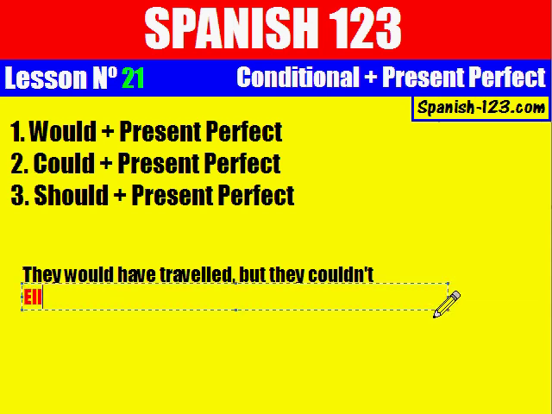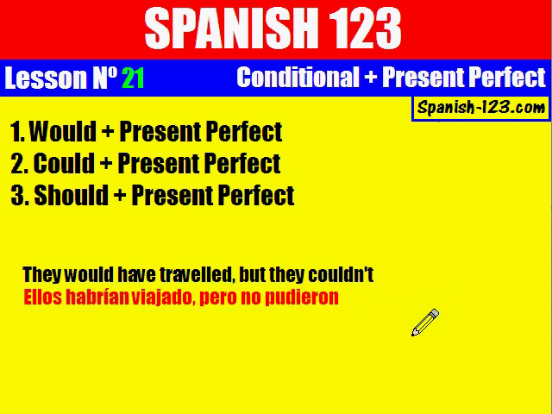They, ellos or ellas, let's use ellos. Ellos habrían viajado, pero no pudieron. Let's see how the conjugation changes.